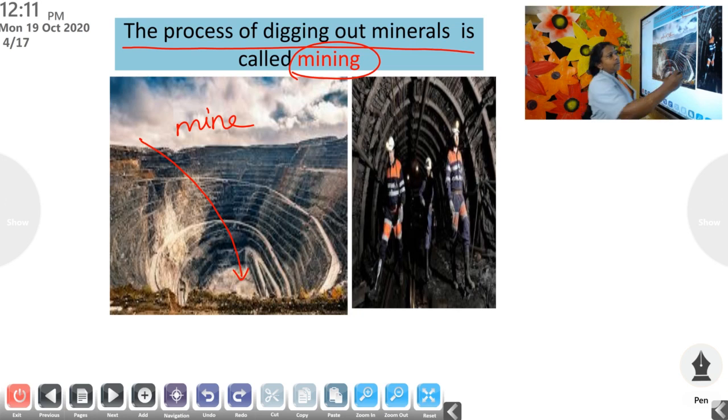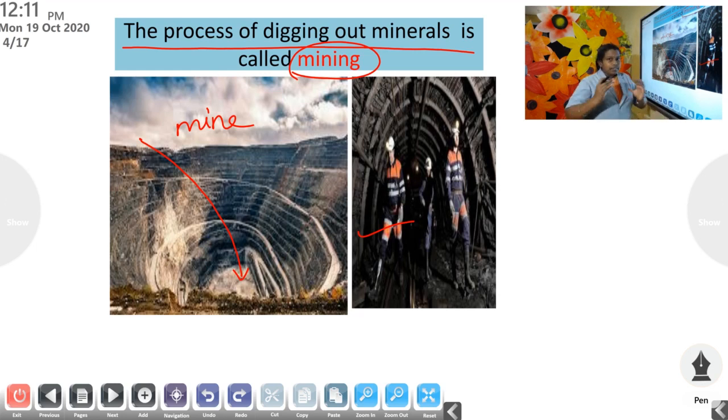So here you can see the persons who are inside a mine. So it's very difficult, but we need minerals for various activities. So we collect it from the earth. Okay, I think you have understood. Minerals are natural things that occur in the surface of the earth. That is, we get minerals from the soil, and it occurs there naturally.